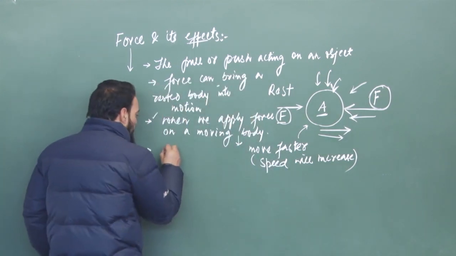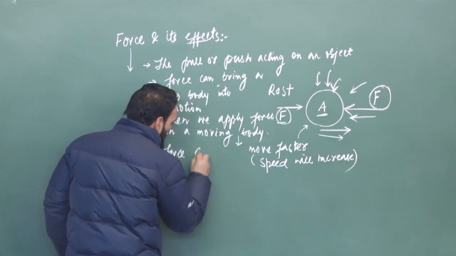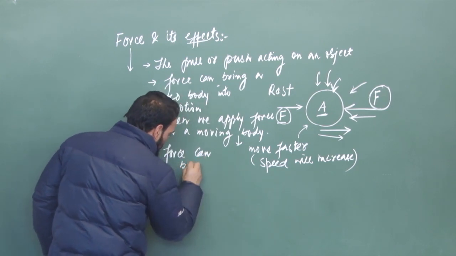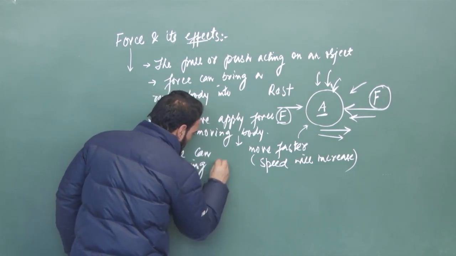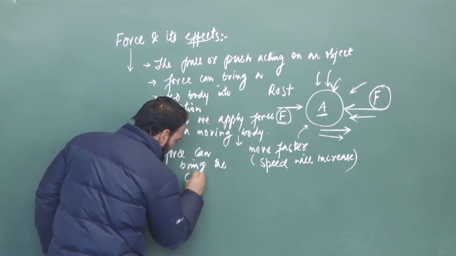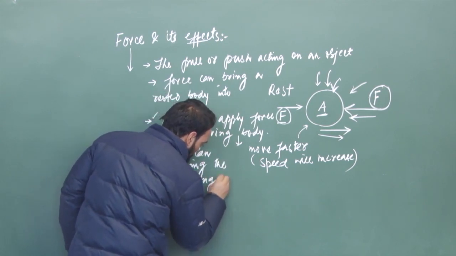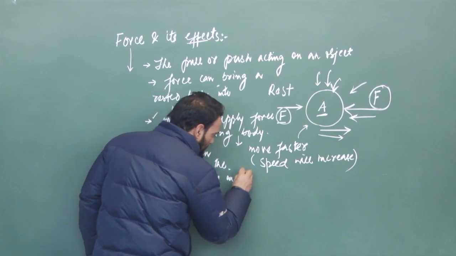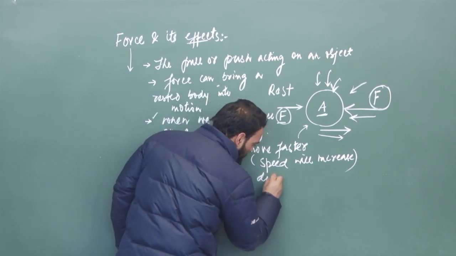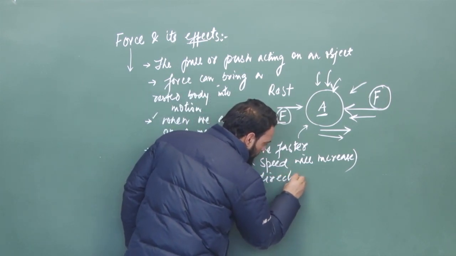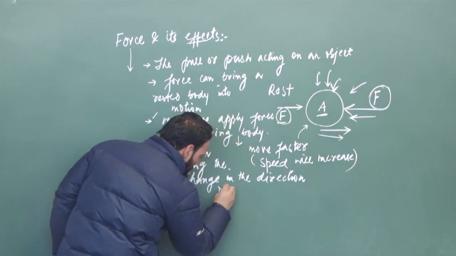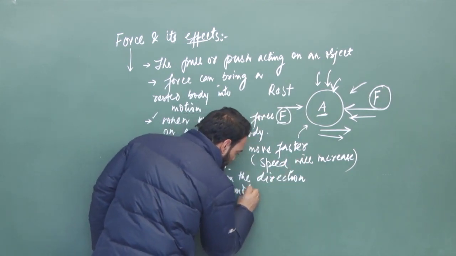So force can bring a change in the direction of motion.